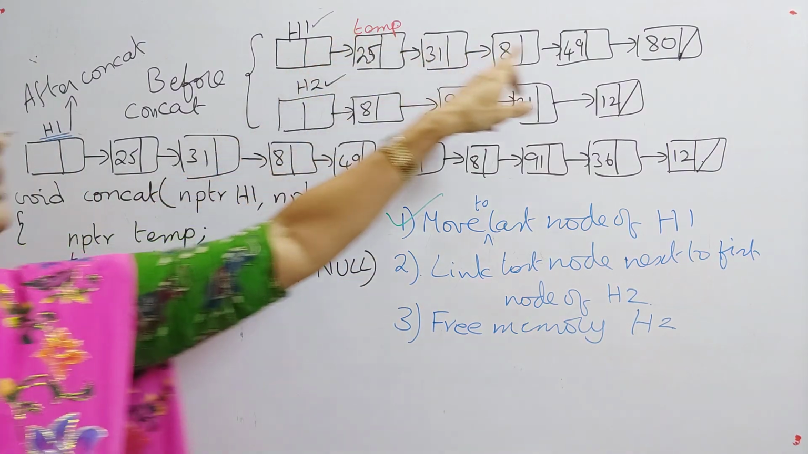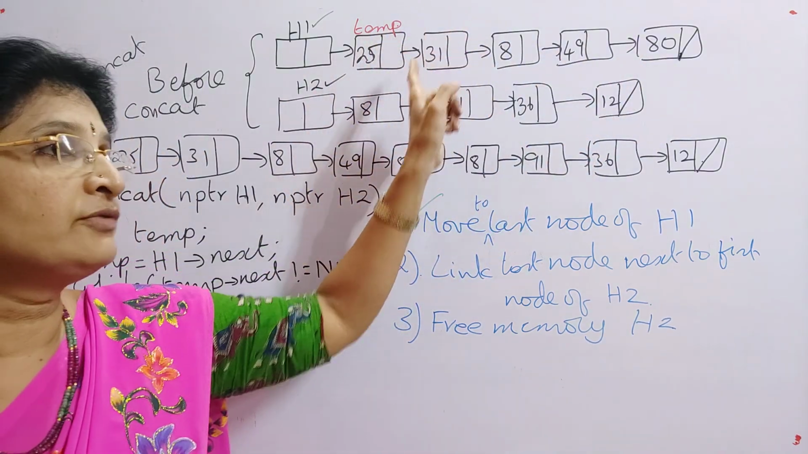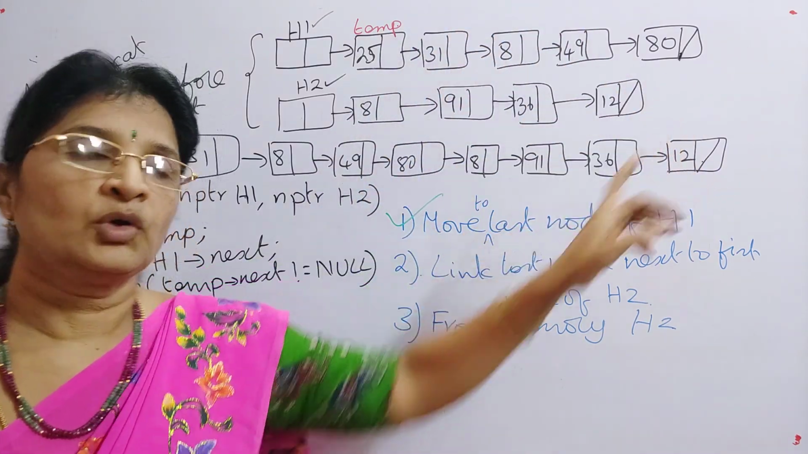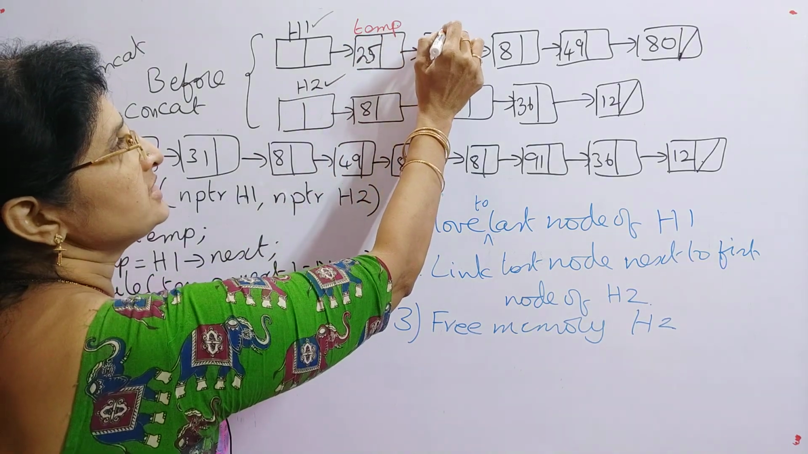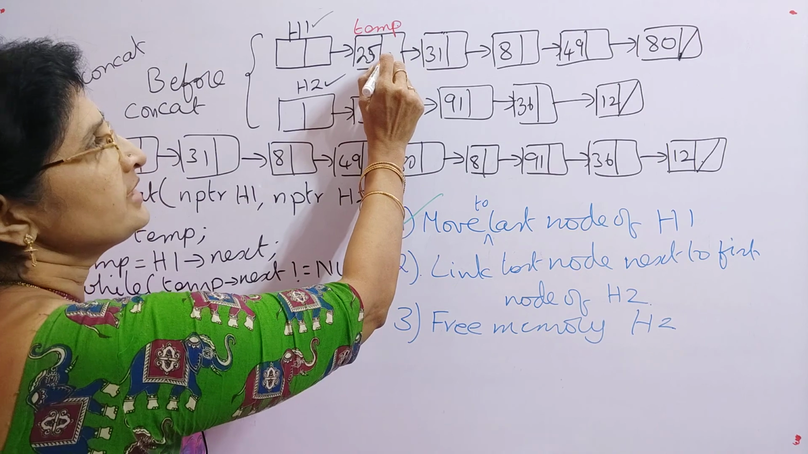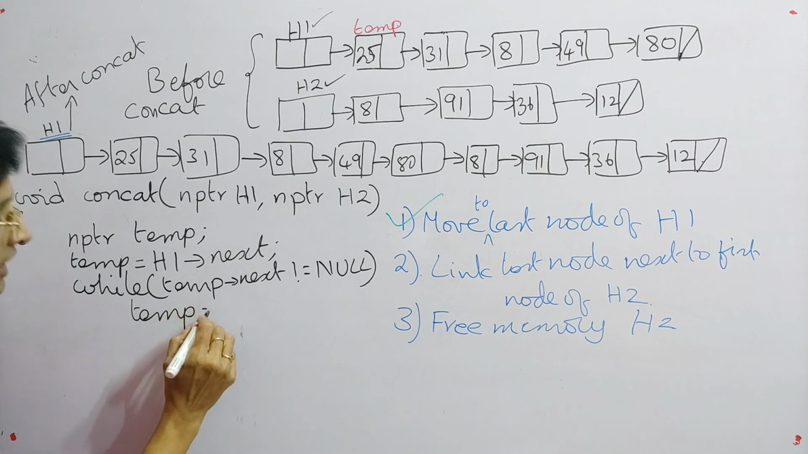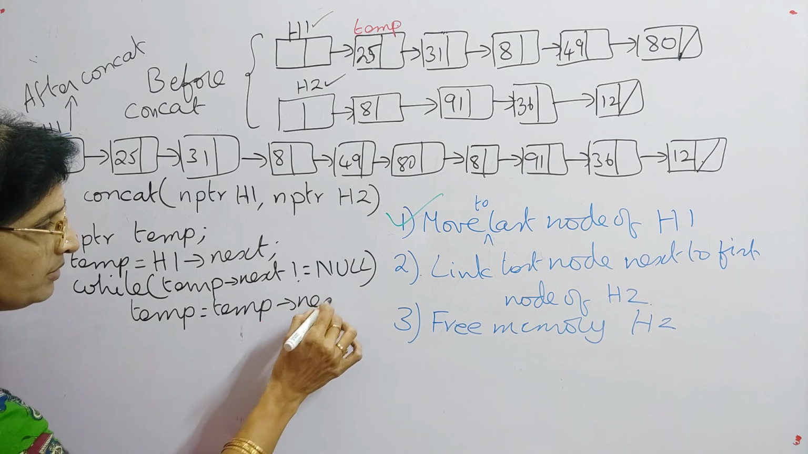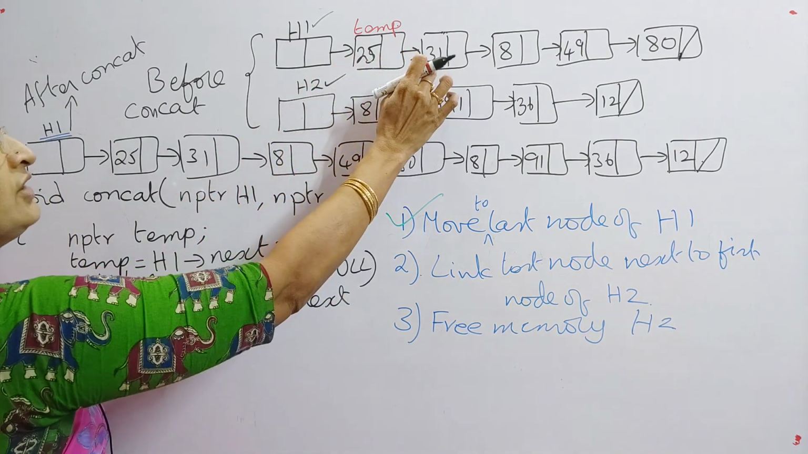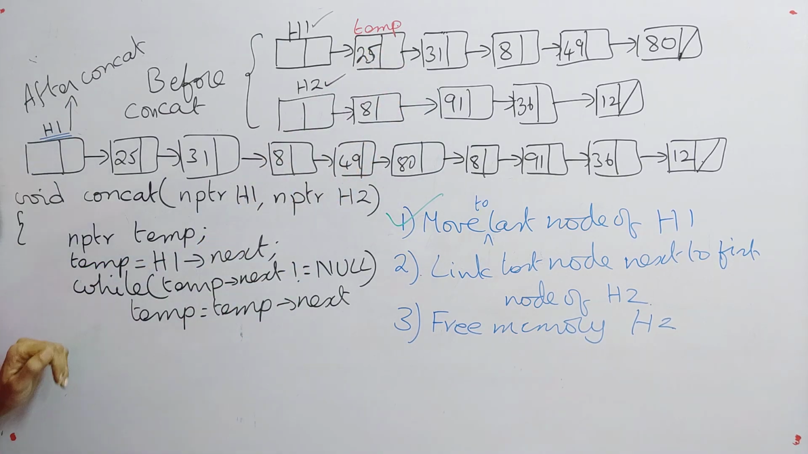Until temp next is not equal to null, you are moving the temp pointer one node forward. In order to move temp from here to here, the address of this node is available in temp next. So that's why we are moving the pointer temp from 25 to 31, you have to give temp is equal to temp next. Why am I giving temp next? Because the 31 address is available at 25 next. So that's why I am giving temp is equal to temp next. So what will happen here? How will it be moved?